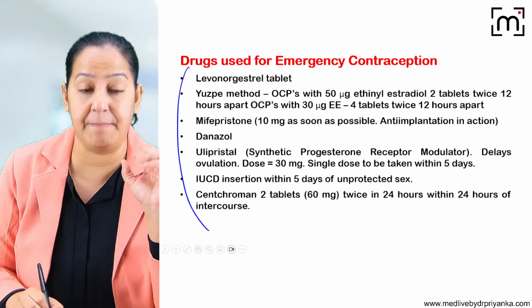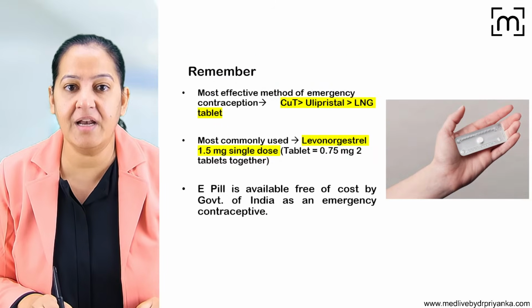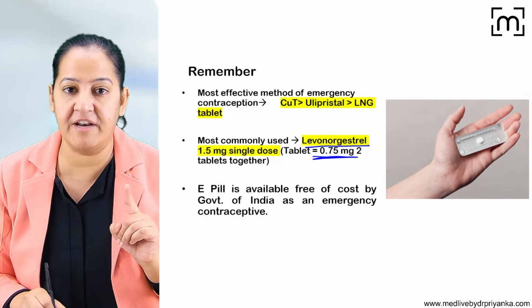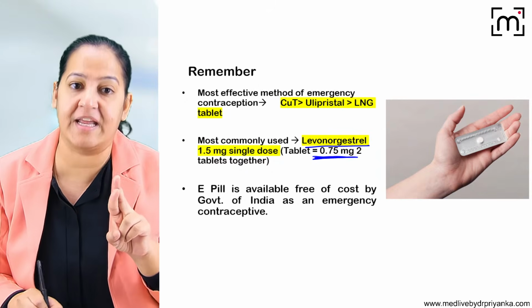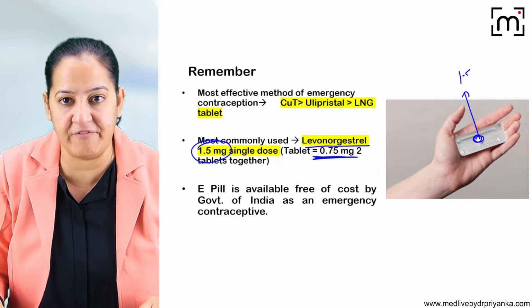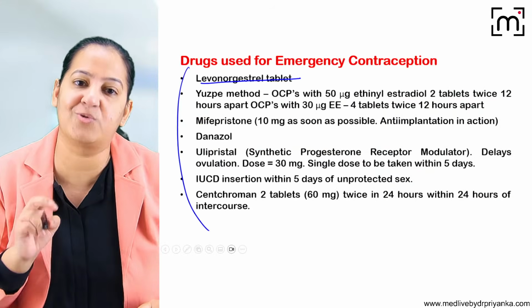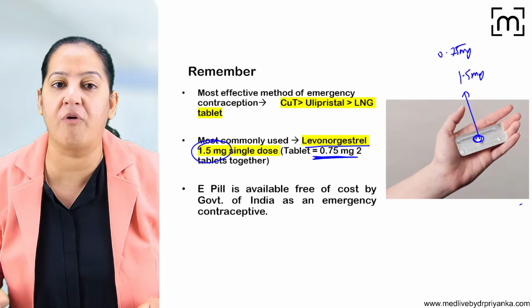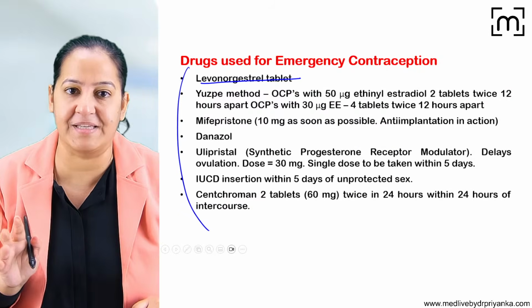Okay, so what are the various methods available? All these methods are available, but the most commonly used is the levonorgestrel tablet, single dose, containing 1.5 milligram. Actually, tablets containing 0.75 milligram each are available, so 2 tablets are taken together, total 1.5 milligram, single dose. Ask the female partner to take the 2 tablets, 1.5 milligram of levonorgestrel at one time. Okay, that is not the best, but the most commonly used.